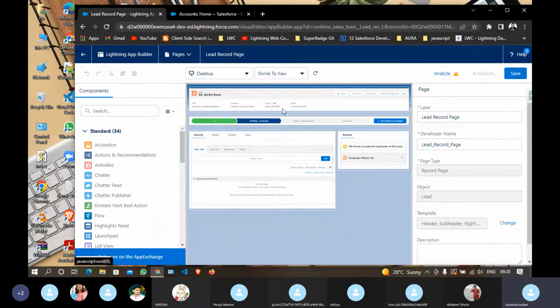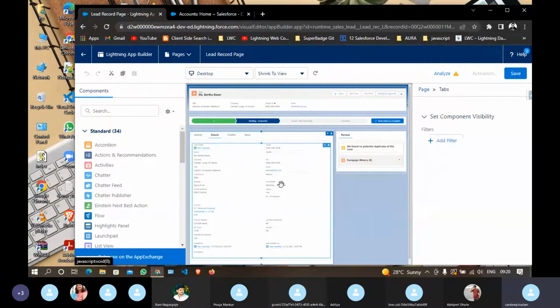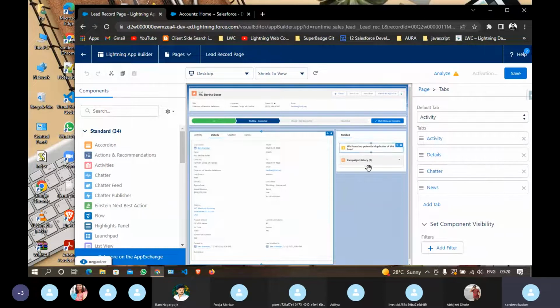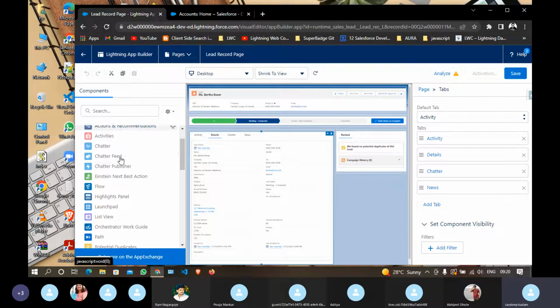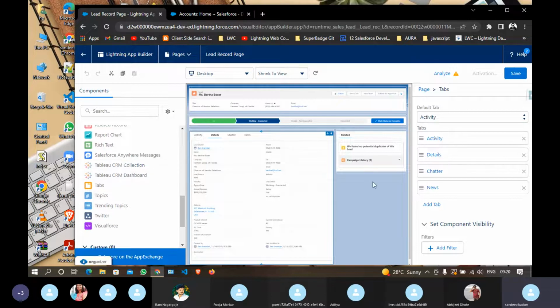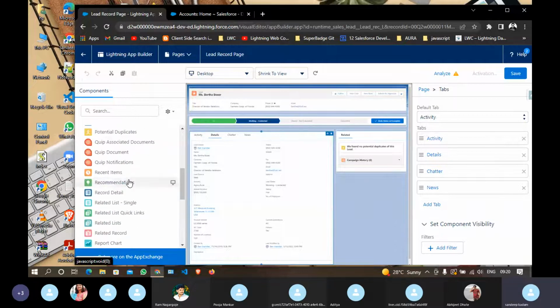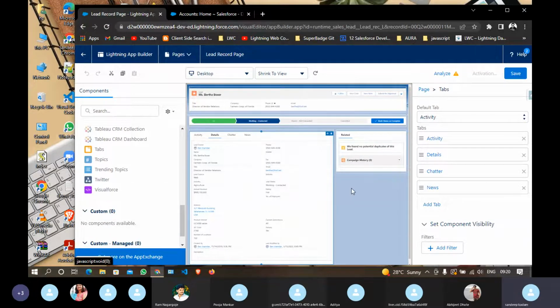You can see here are multiple components. You can see the border is highlighted, meaning this is one component, this is another component, this is another. Here is the main component, this is the tab, and inside that sub tabs are given. If I click on detail, another component is loaded. These are some standard components which you can drag and drop and directly reuse. Here you can see Visualforce also, so through here you can add your Visualforce page.